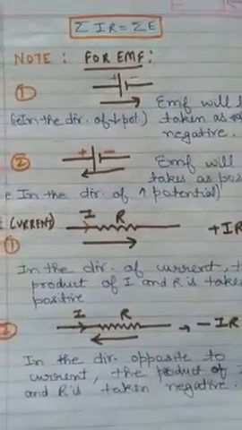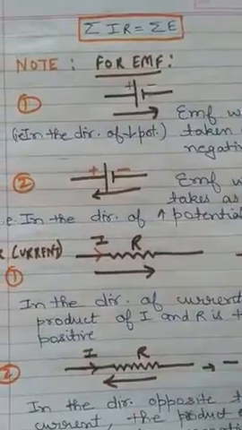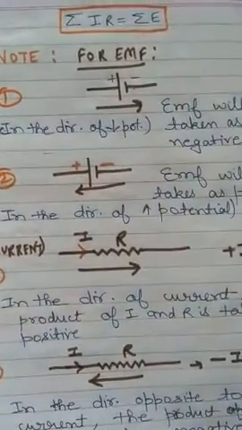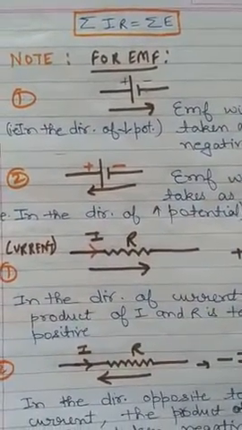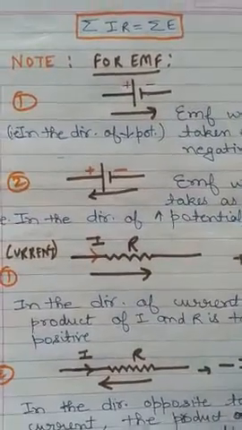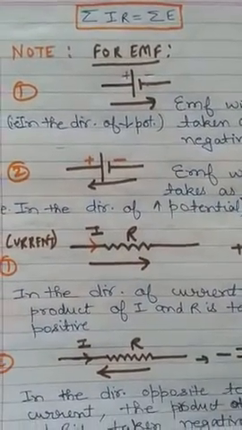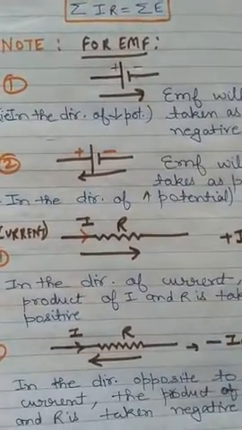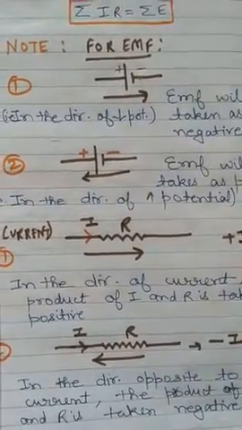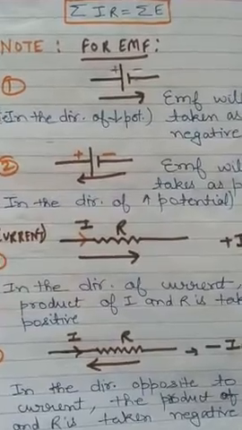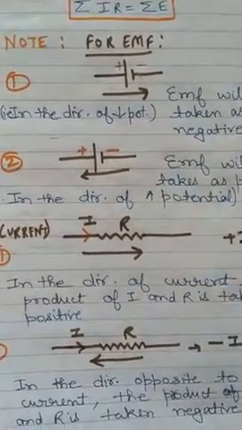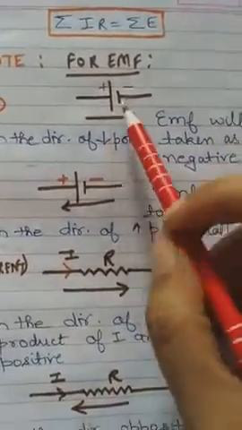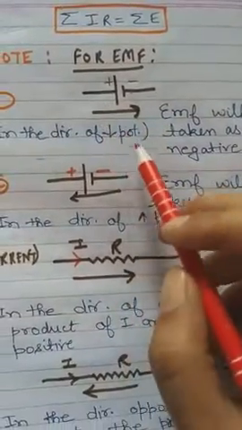Clear? Now there are a few rules for when we take this IR and this value of EMF, so we need to use a sign convention. When do we take EMF as positive, and when negative? For that there is a rule. When we choose the loop in the circuit, we'll choose a direction.